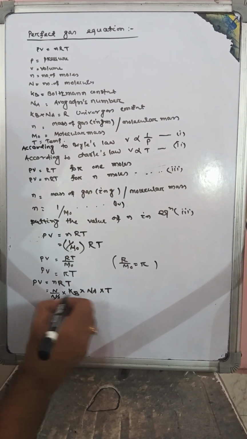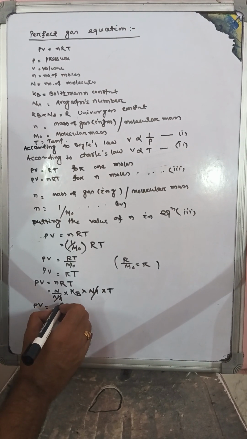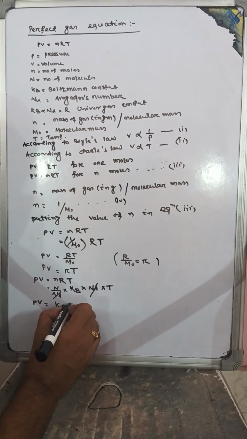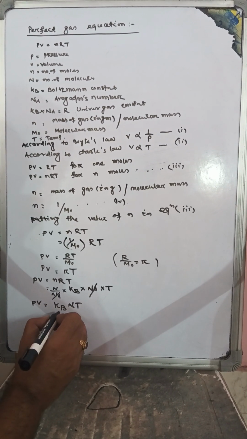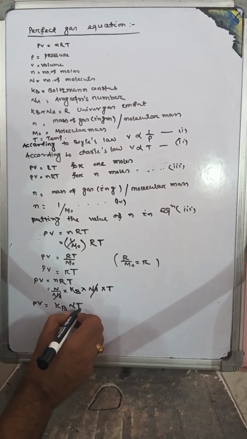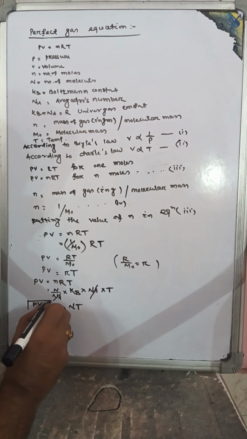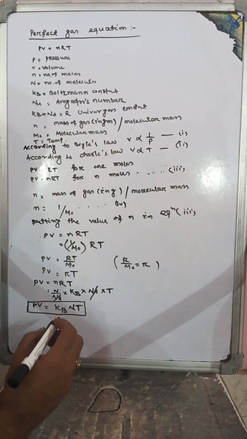Then this will cancel. Then PV is equal to KB NT. That means pressure into volume is equal to Boltzmann's constant into number of molecules into temperature. This is the perfect gas equation.